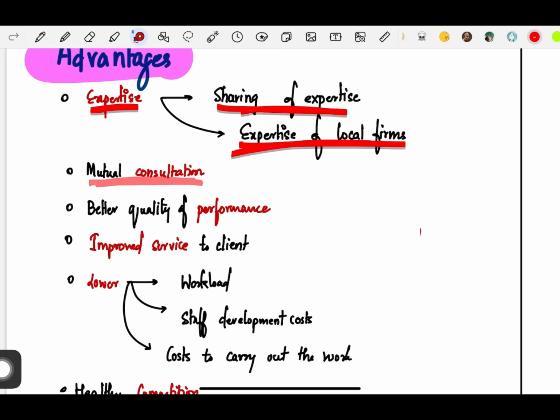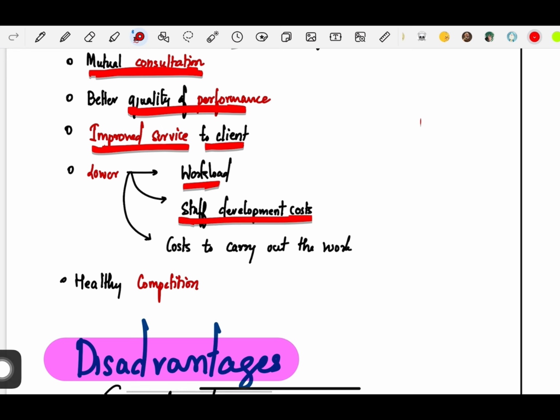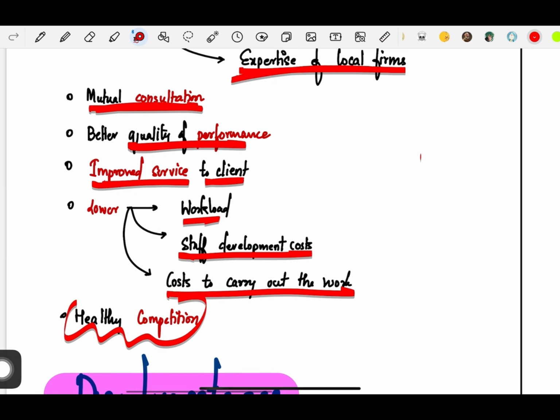Next, there is mutual consultation. Okay, so in case of joint audit, there is mutual consultation and there is better quality of performance. Because there is more than one auditor, the work will be divided among them. There is no stress or pressure. Each auditor will do their work. There is quality of performance. There is improved service to the client. The client will get better service, okay? And there is lower workload, lower staff development costs, and the cost to carry out the work is also lower. And ultimately, there is healthy competition because there is more than one auditor.